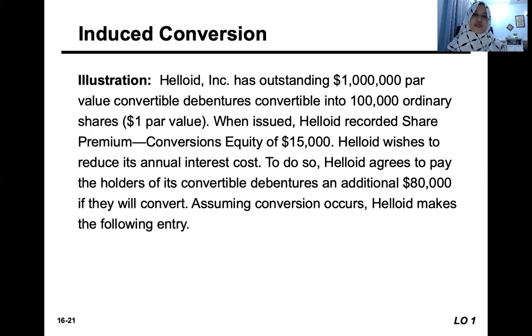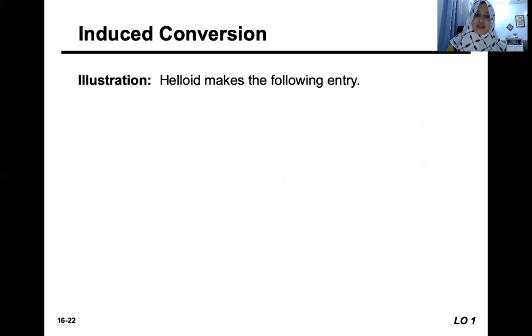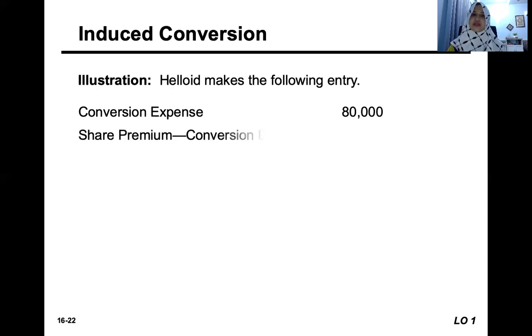To do so, the company agrees to pay the holders of its convertible bond an additional 80,000 if they convert. So the company would give an 80,000 incentive for the bondholders to be willing to convert their bond into ordinary shares. Let's say the bondholders are willing to convert, the company will make the following entry. That sweetener or incentive is regarded as a conversion expense. So we record conversion expense, debit 80,000.